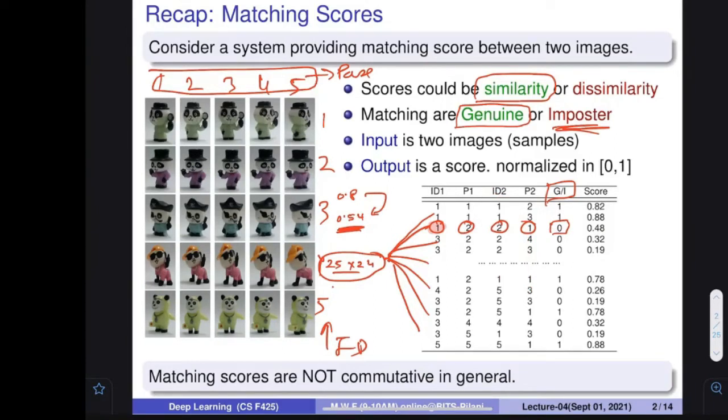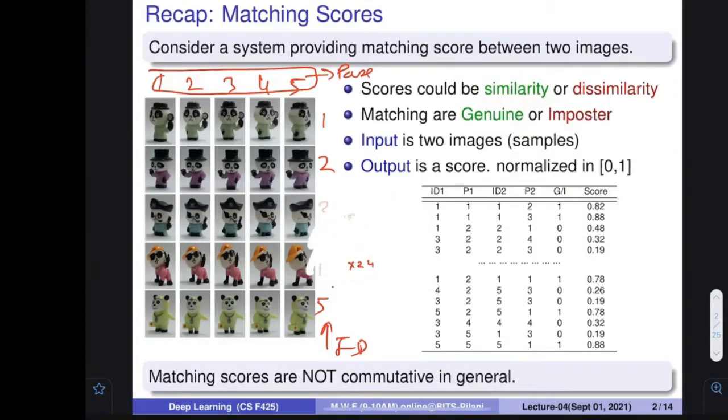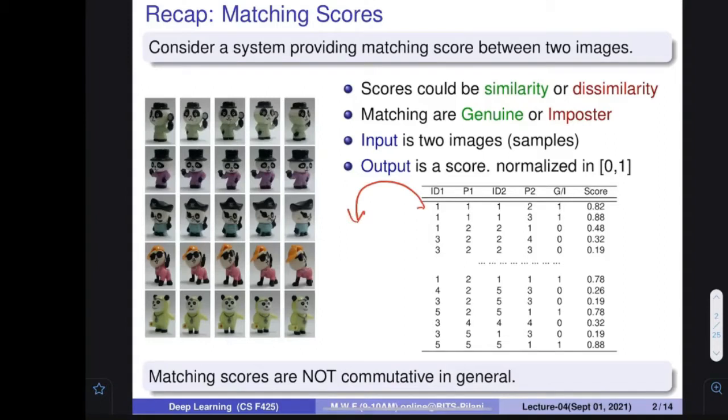Now I am going to do some kind of operations on this particular table to understand how good my system is. What operation am I going to do? The first operation is that I am going to divide this table into two parts. I am going to make two tables out of this. What are the two tables? Genuine table and imposter table.